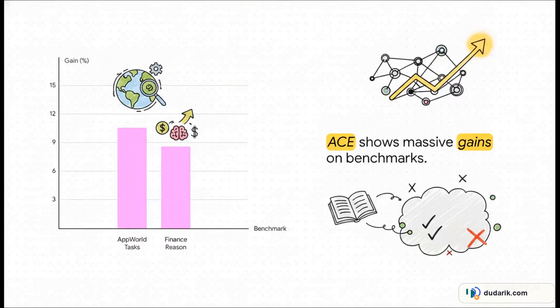The benchmark gains here are just incredibly impressive. ACE showed a 10.6% average gain on AppWorld agent tasks and an 8.6% gain on complex finance reasoning over the baselines. In fact, on the AppWorld leaderboard, this React plus ACE setup achieved 59.4% accuracy. That almost exactly matches the IBM QGIS score of 60.3%, but it did it using a much smaller open-source-based model, rather than relying on massive proprietary models like GPT 4.1.